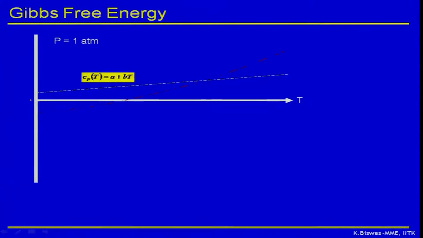Now I integrate it the way these functions are shown. So H will be equal to H0 plus AT plus half BT squared. I don't want to do the maths. You do it yourself in your problems, and you will get it.